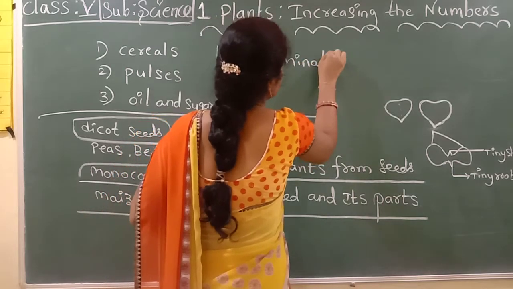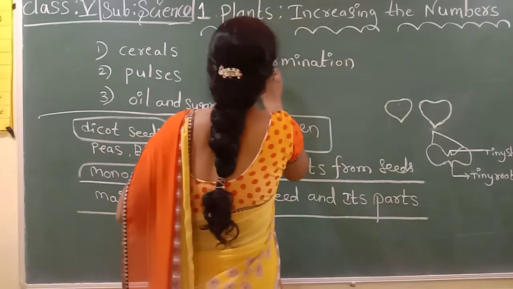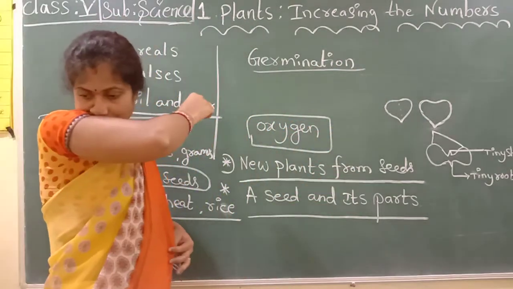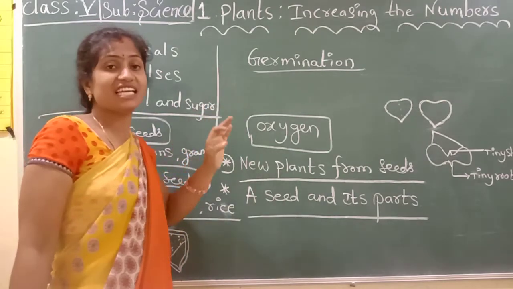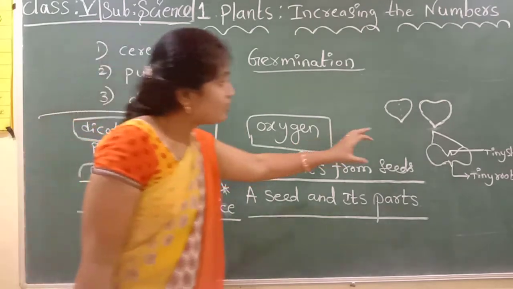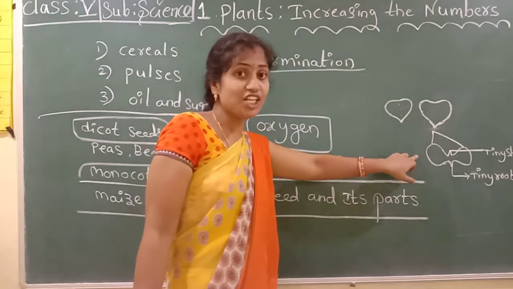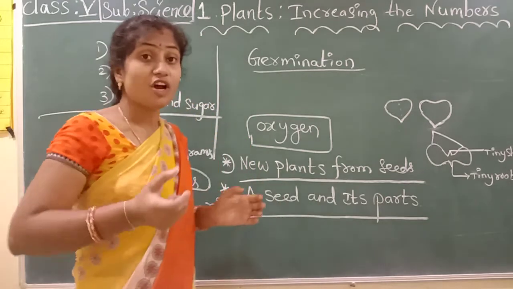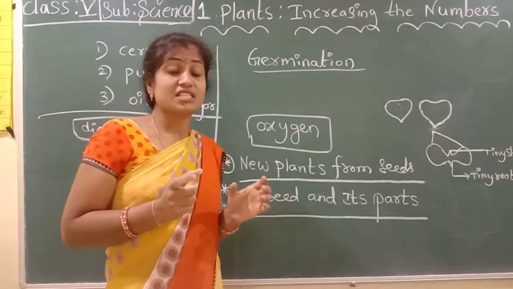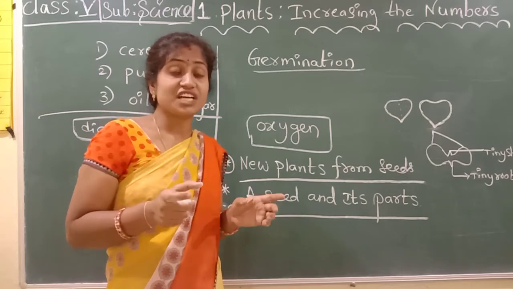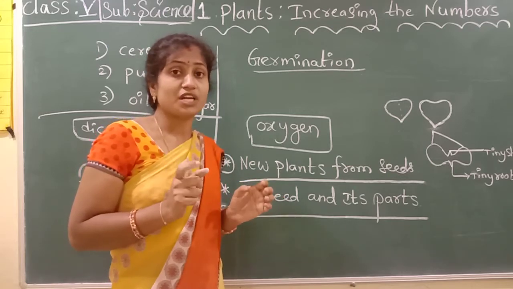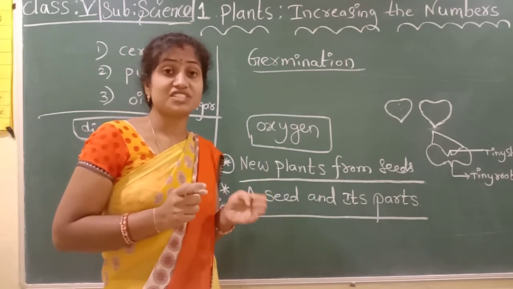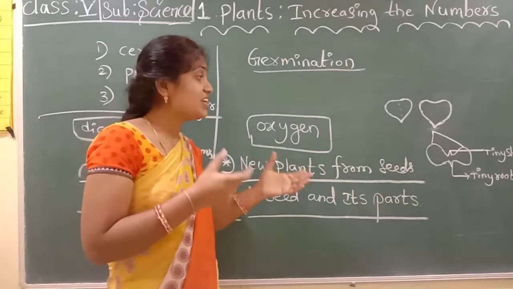Germination. What is germination? The development of a seed into a seedling is called germination. So for germination, certain things are necessary. Sufficient necessary things are very important: sufficient warmth, sufficient sunlight, sufficient water, sufficient air. Only then will the seeds germinate.